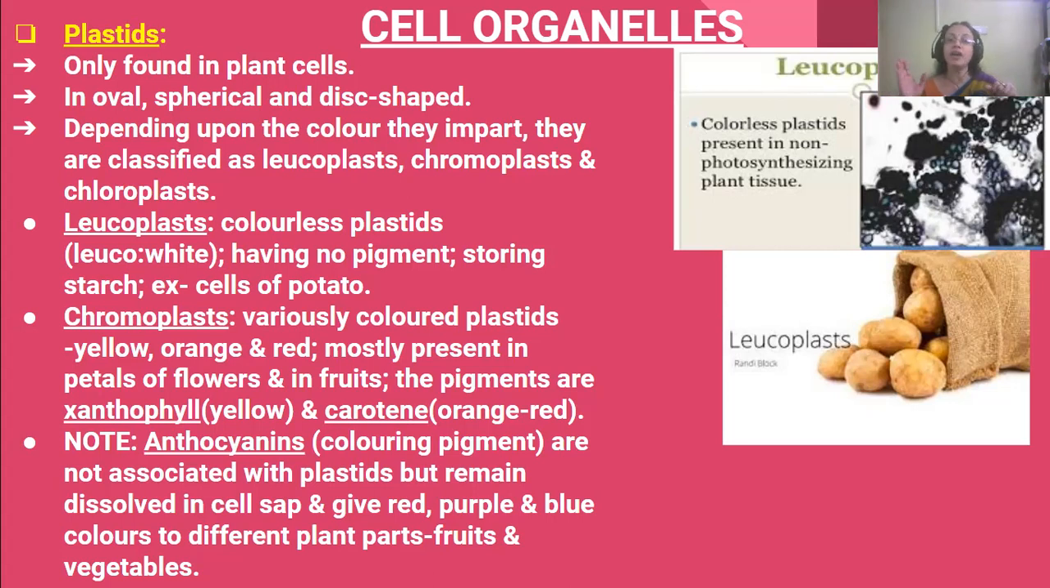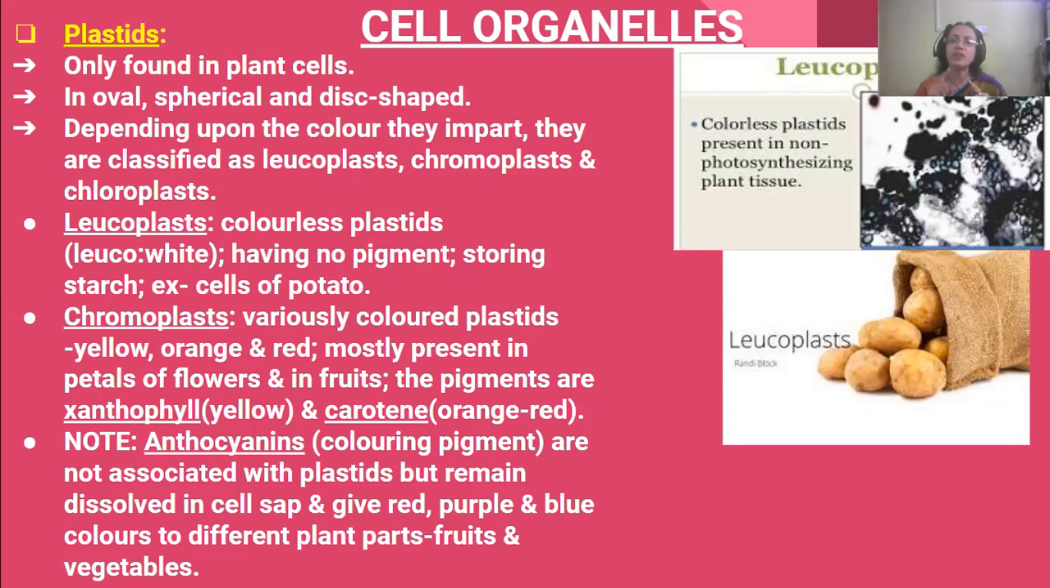Now we come to the second one, that is chromoplast. Chromoplasts are variously colored plastids, generally yellow, orange, and red. Mostly they are present in the parts of the plants which are visible to us but of different colors, like flowers, petals of the flowers, and the fruits. These contain the colored plastids known as chromoplasts.